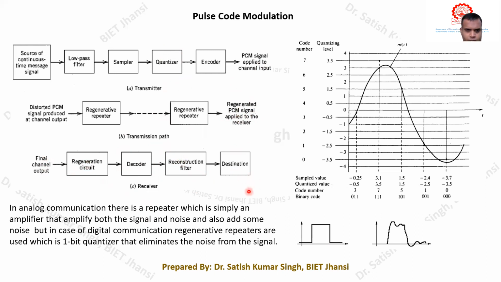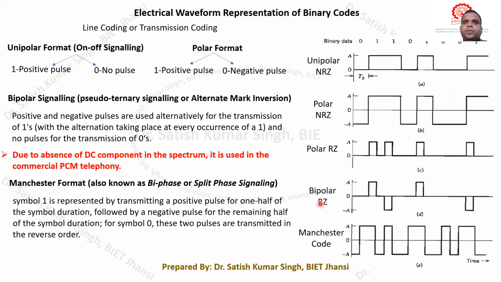So now, let's first understand how these binary codes are actually converted into the pulse waveform. Okay, what kind of coding can be used? There are several codes which are known as line codes or transmission codes. So let's see the electrical waveform representation of the binary codes.